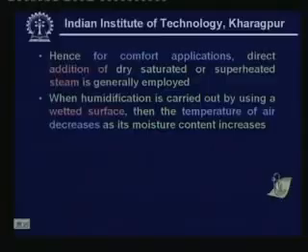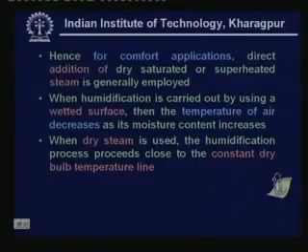For example, when you are using a wetted surface, such as an air washer or something like an evaporative cooler where the air comes in contact with a wetted surface, water evaporates, and the latent heat of vaporization is drawn from water and air. As a result, the temperature of air reduces. That means the process moves along or close to the wet bulb temperature line. However, if you are using dry steam, then you find that the humidification process proceeds close to the constant dry bulb temperature line.